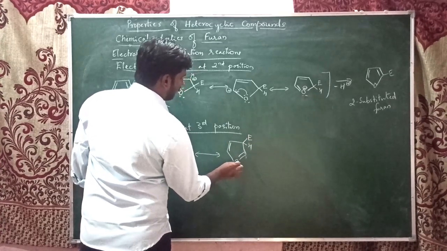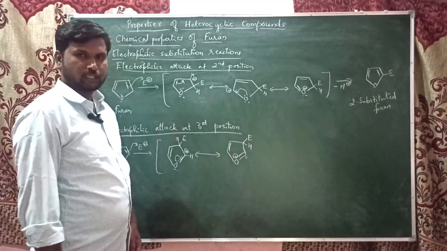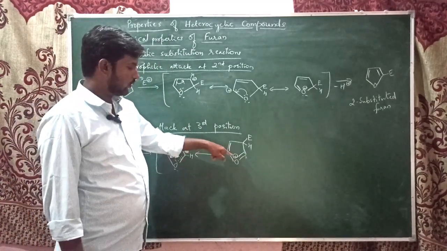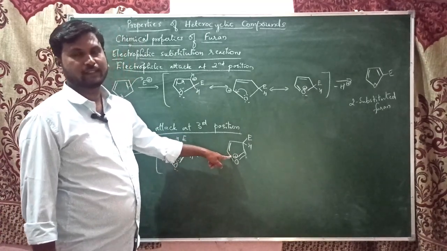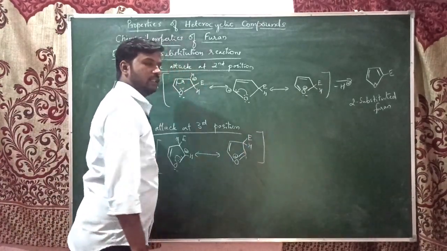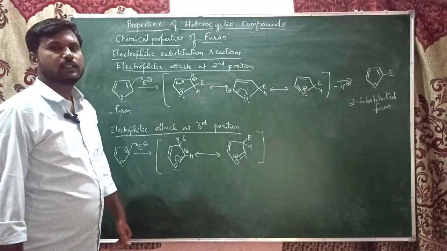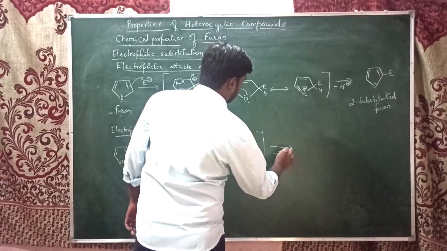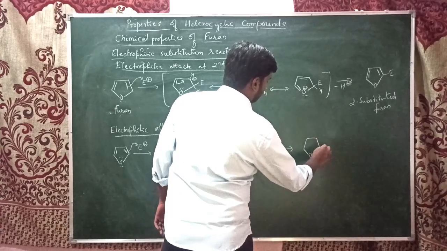So here also for oxygen we got the 3 bonds around it, hence it shows the positive charge over the oxygen. So there is no more resonance structures because it cannot give electrons, it becomes 4 bonds, which is impossible in the case of oxygen. So these two are the resonance structures for the carbocation formed in the furan. So here also with the elimination of that proton, we get the 3 substituted